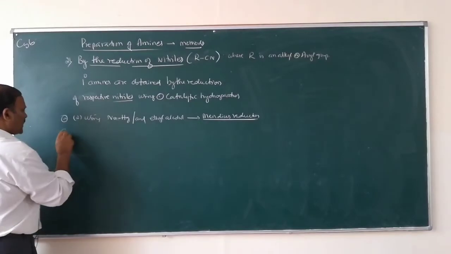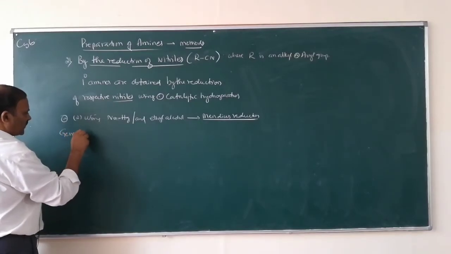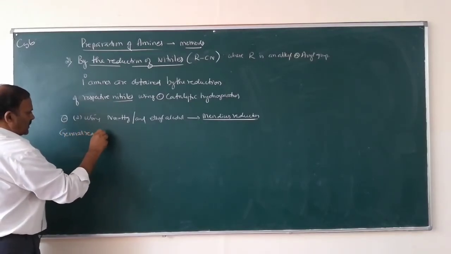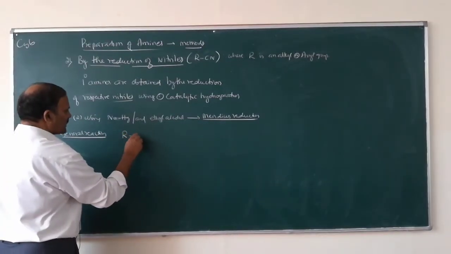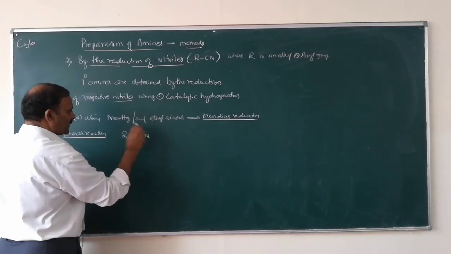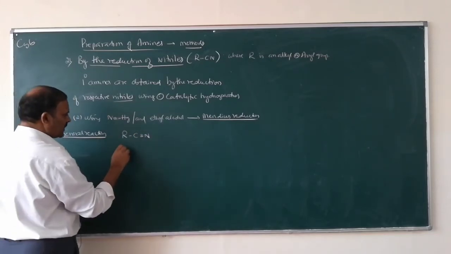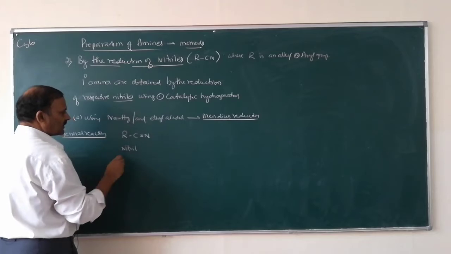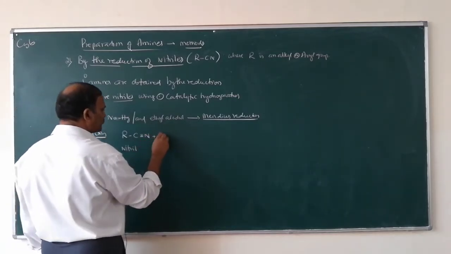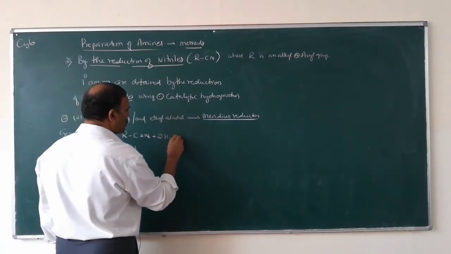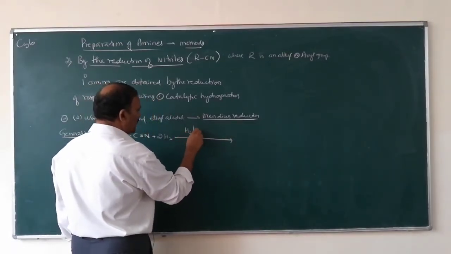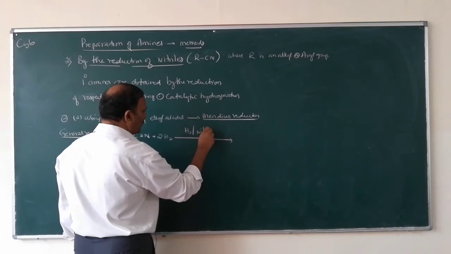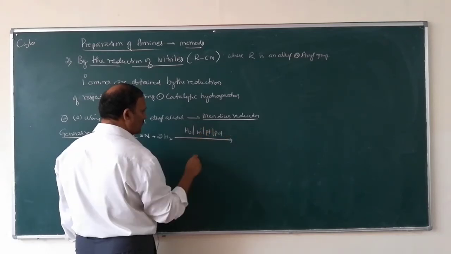So what is the general reaction? R C triple bond N, this one is nitrile, plus 2H2, hydrogen in presence of nickel or platinum or palladium.